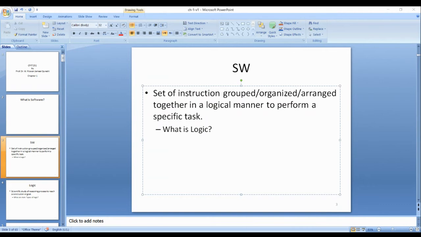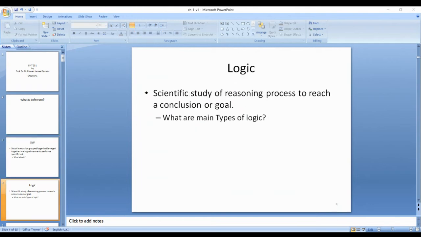Now, technically, in software, what is logic? It's a scientific study of reasoning process, reason, arguments, justification to reach a conclusion or goal. We reason, we argue, we justify to make a goal or conclusion, to reach a conclusion.